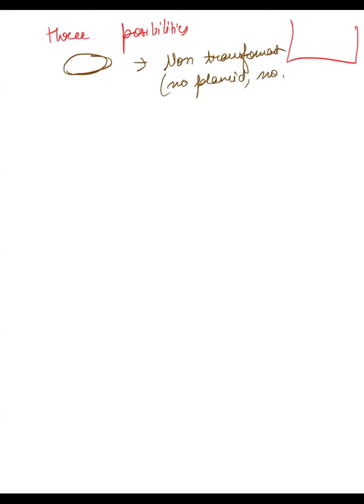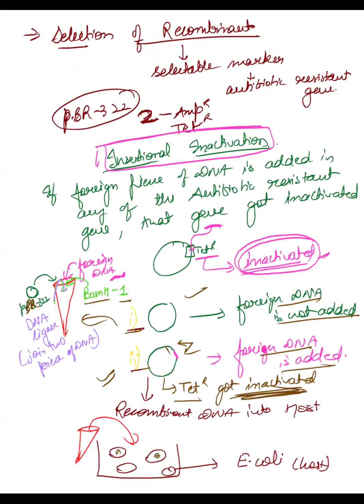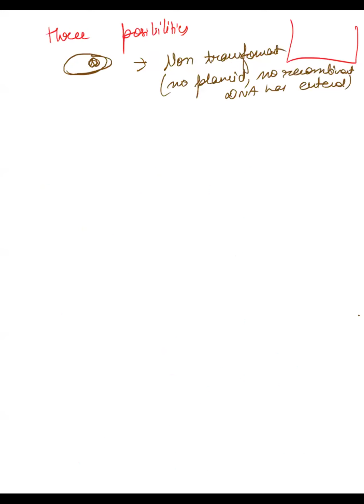no recombinant DNA has entered. Neither the plasmid has entered, nor the recombinant DNA has entered. It has its own genetic material. So the first possibility is that neither of the two has entered. It has its own genetic material, so it is a non-transformant host. Is the first possibility clear or not?